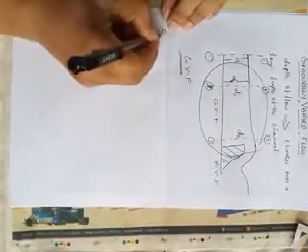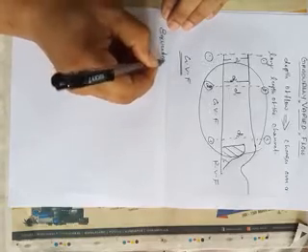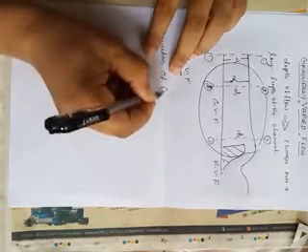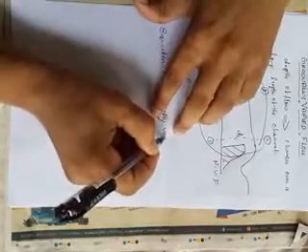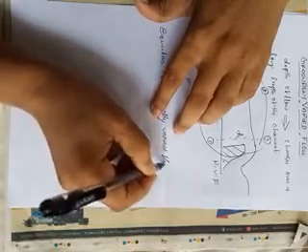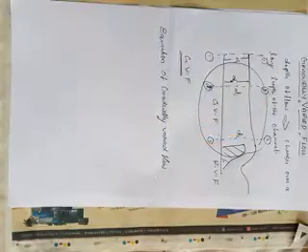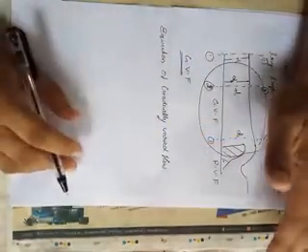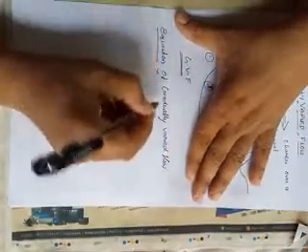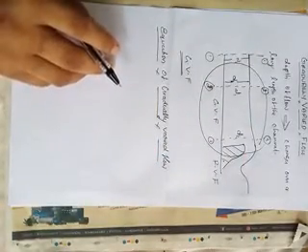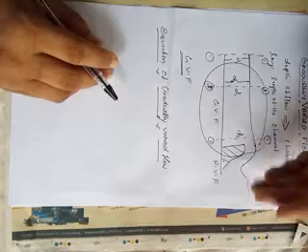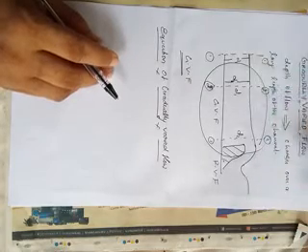Equation of gradually varied flow. Before deriving an equation for gradually varied flow, the following assumptions are made. There are different types of assumptions made before deriving the equations.